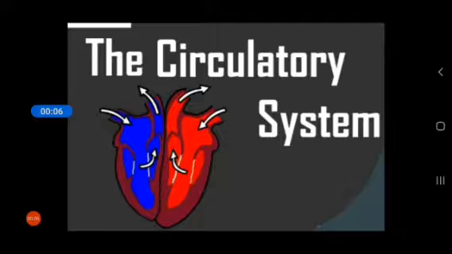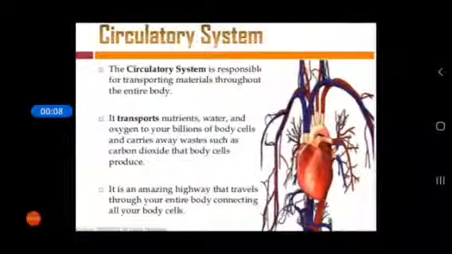Now let's start: what is the circulatory system? The circulatory system is responsible for transporting material throughout the entire body. It transports nutrients, water and oxygen to our billions of body cells and carries away waste such as carbon dioxide that body cells produce. It is an amazing highway that travels through your entire body, connecting all your body cells.